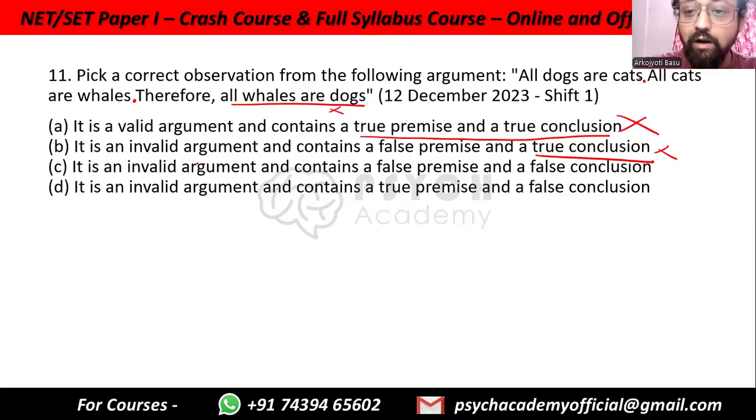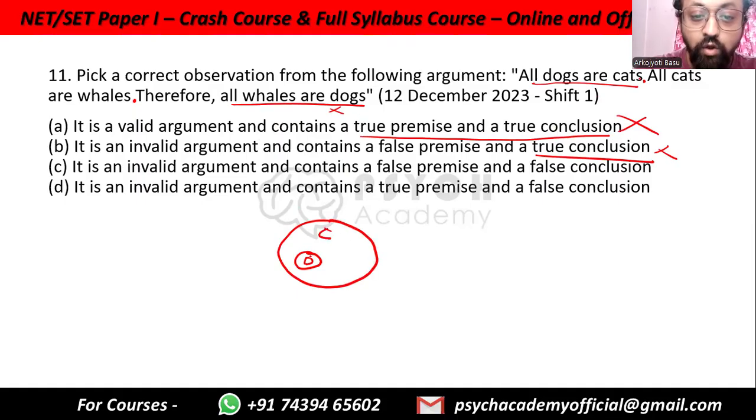It is an invalid argument, yes. Look at the Venn diagram. All dogs are cats. The Venn diagram would be like this: this is the circle of dogs and a larger circle of cats. So all dogs are cats. Now all cats are whales, so an even larger circle of whales. So all cats are whales.